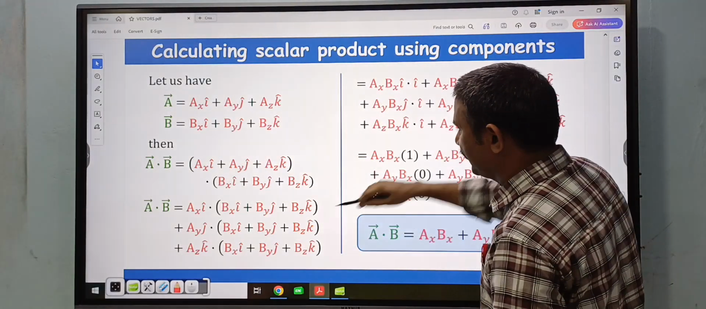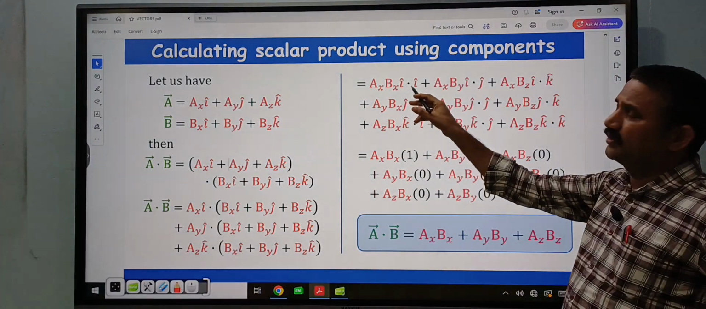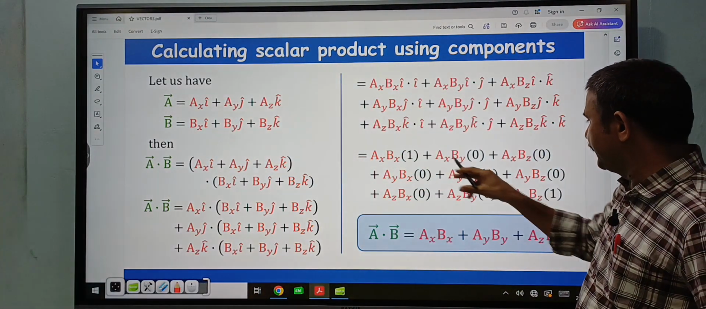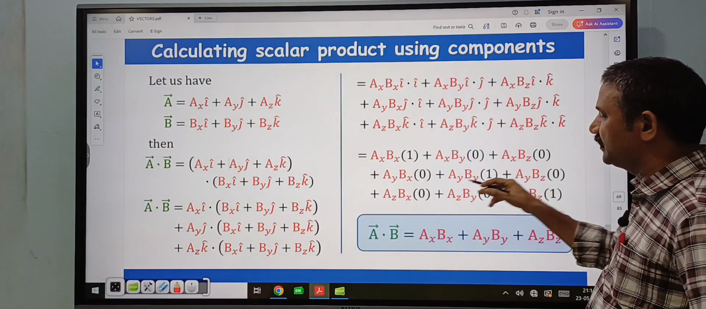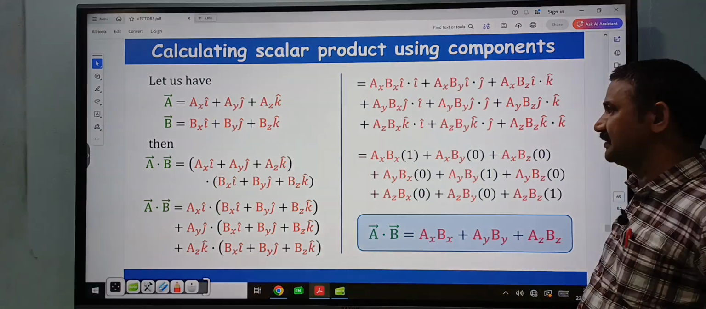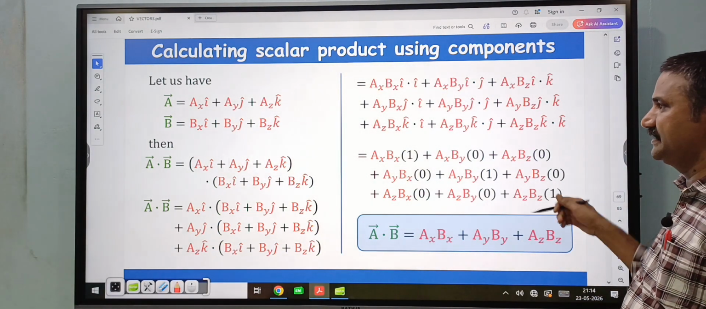Like that you add, like that you will give. So here you know that i cap dot i cap is equal to 1, j cap dot j cap is equal to 1, and k cap dot k cap is equal to 1. Remaining all of that is equal to 0. So here a bar dot b bar is equal to ax bx plus ay by plus az bz.